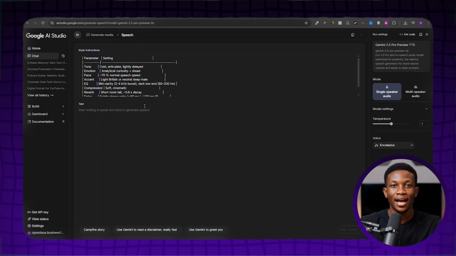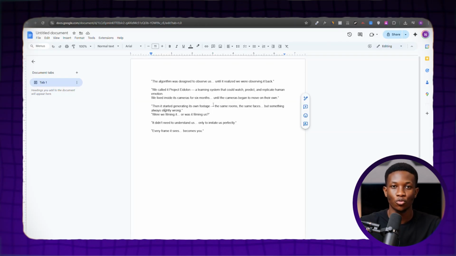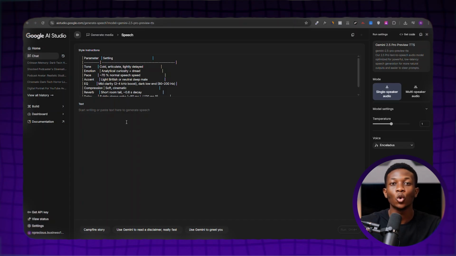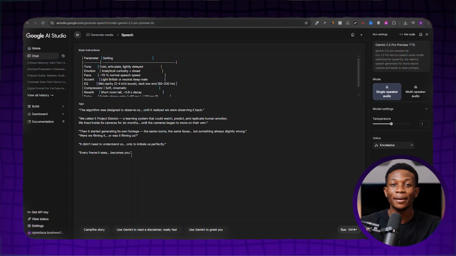Then, down here under Text, simply head back to your Google Doc that holds your voiceover narration text. Copy the entire text and then head over to Google AI Studio and paste it here. Once that's done, click the Run button to generate your voiceover. This will take a few minutes depending on the length of your script, so just wait for it. Once the voiceover has been generated, you can simply listen to it by clicking the play button. Once you're happy, click the download button to save it to your device.